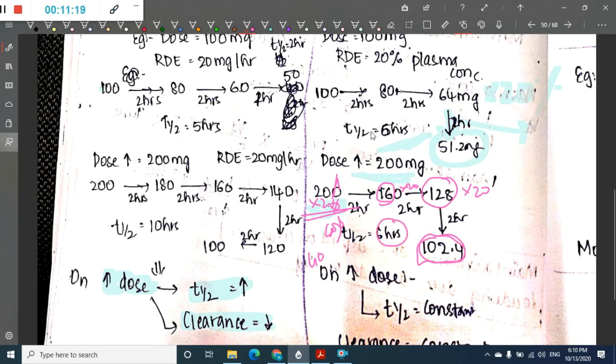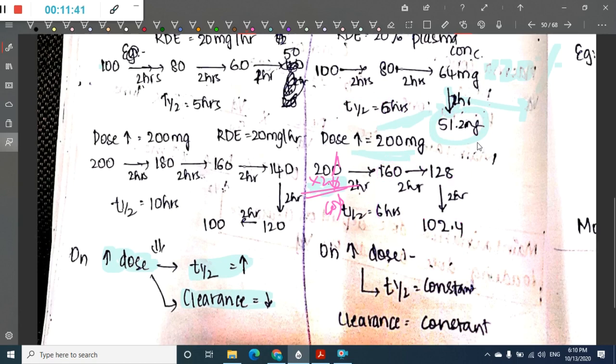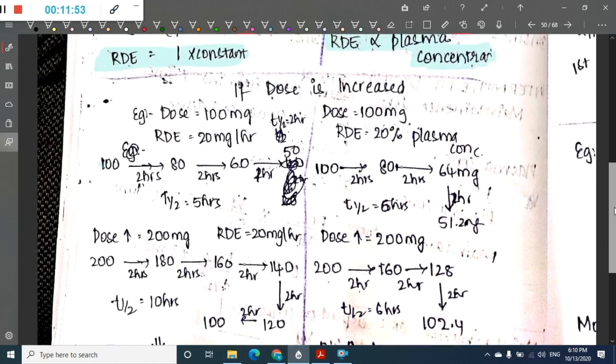So if you see, the half life is, in the first case it is 6 hours, in the second case also it is 6 hours. What about the clearance? Clearance is almost constant. Okay, so in this, if you see, what is happening to half-life? Half-life is constant. That is, the constant amount of drug has been eliminated by the time it reached 50%.